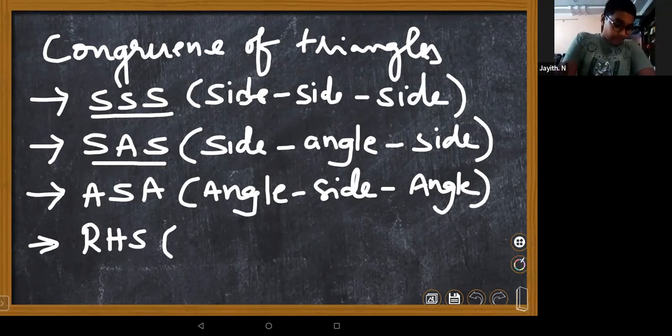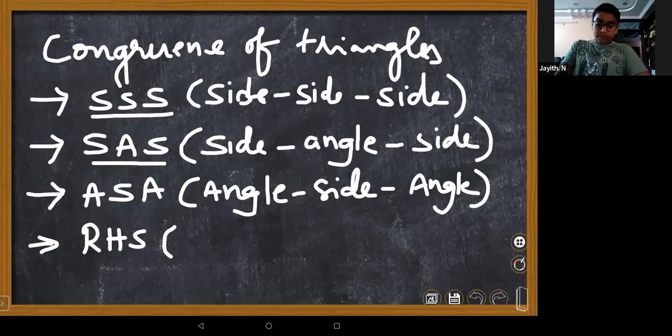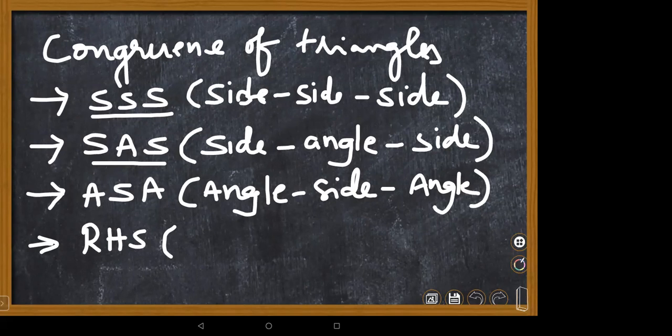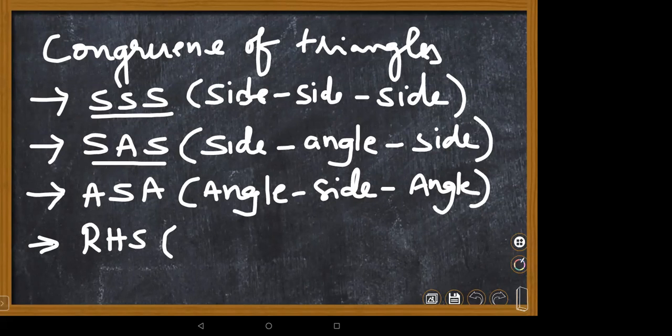If under a correspondence, 2 sides and the angle included between them of a triangle are equal to 2 corresponding sides and the angle included between them of another triangle, then the triangles are congruent. Now ASA. If under a correspondence, 2 angles and the included side of a triangle are equal to 2 corresponding angles and the included side of another triangle, then the triangles are congruent.